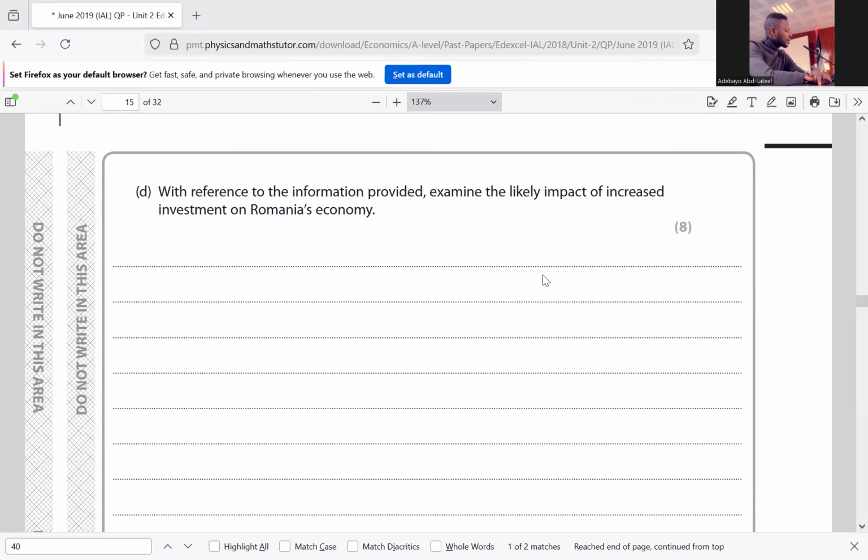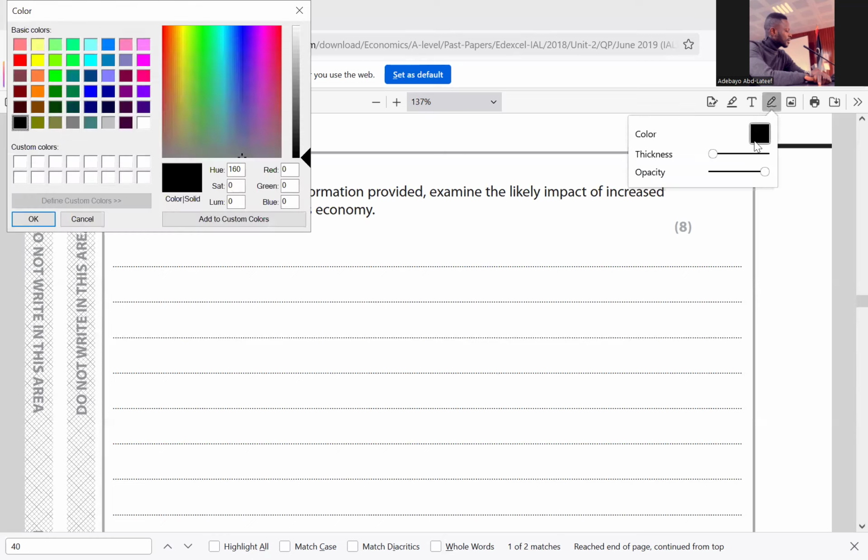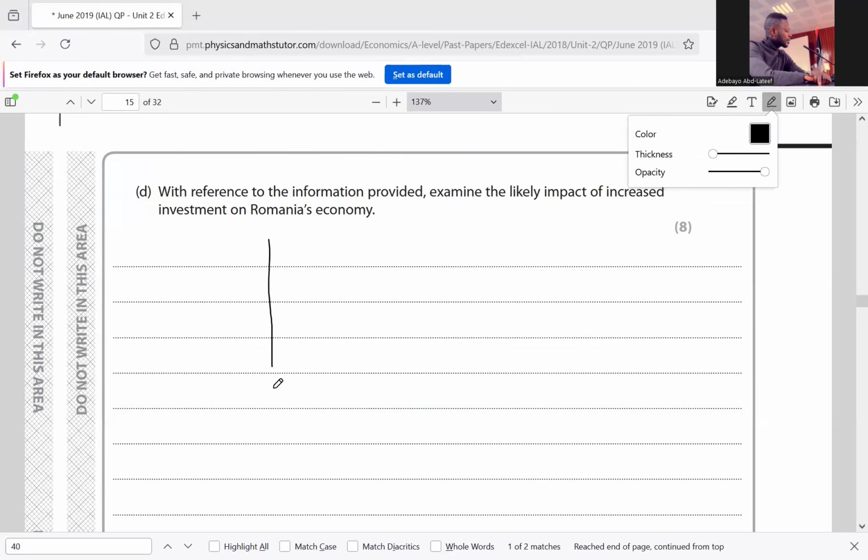So an increase in investment will also bring about a rightward shift in the long-run aggregate supply curve, and this can be represented below. Let me just draw an increase in investment, which will lead to an increase in the long run aggregate supply, and which will increase the real output and also reduce the price level. So we can graphically represent it this way.